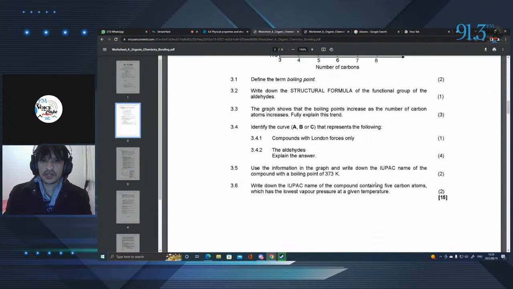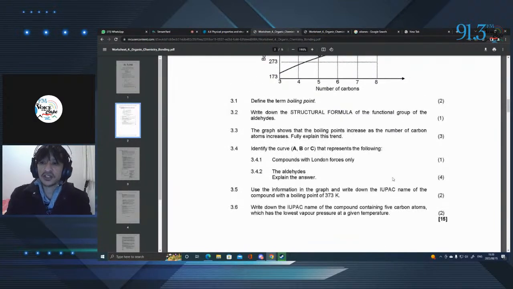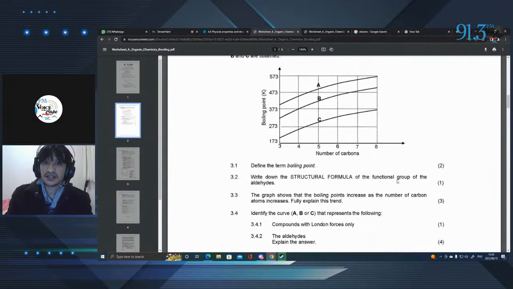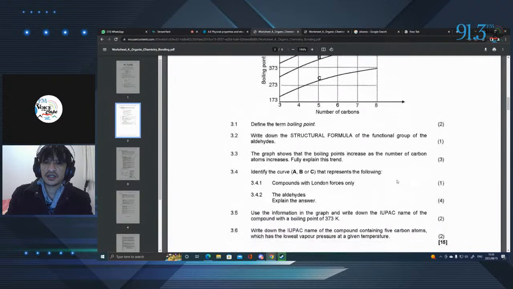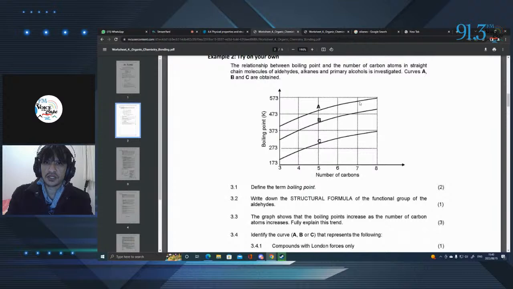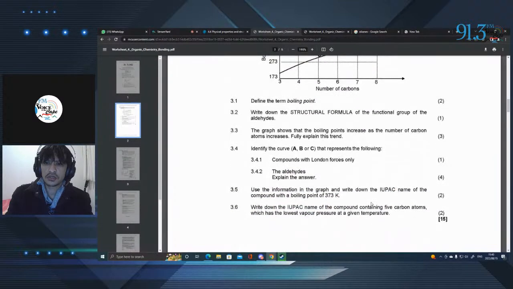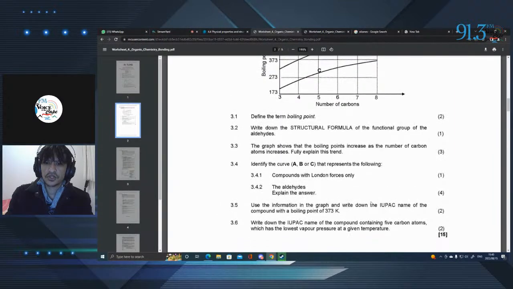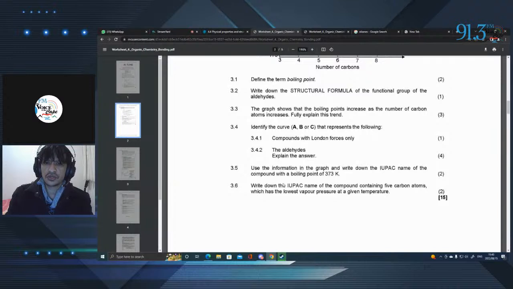Now, as we go further down, the question states: use the information in the graph and write down the IUPAC name of the compound with a boiling point of 373 Kelvin. Now, that would be this compound over here, which is an alcohol. And the IUPAC name for this alcohol, well, this is an odd question. They're not giving many clues. Do they tell me how many carbons?